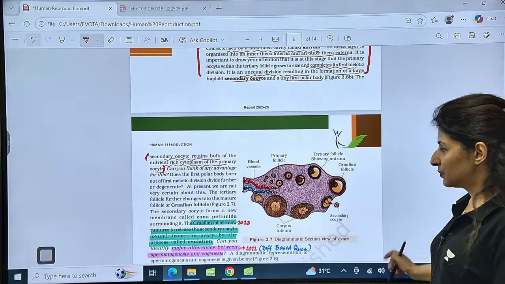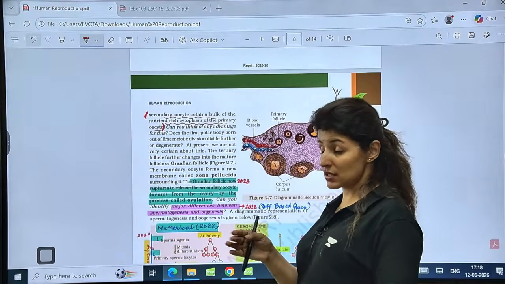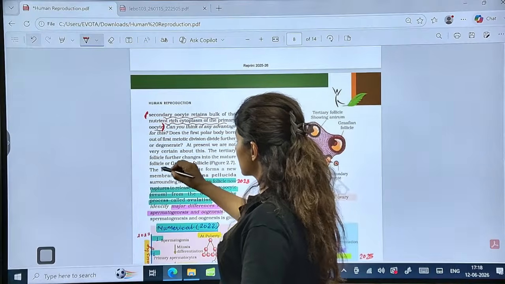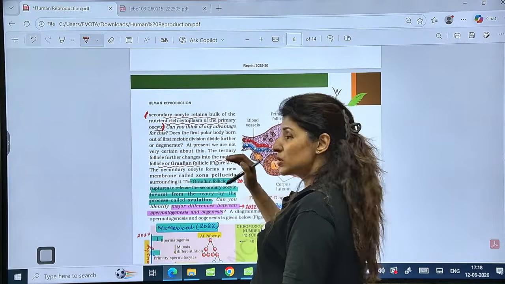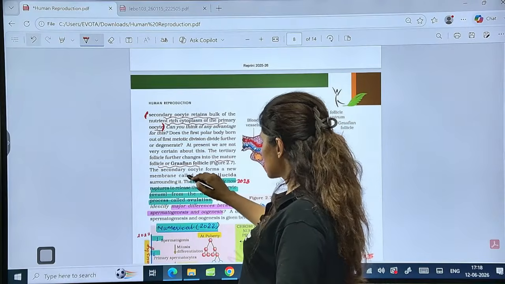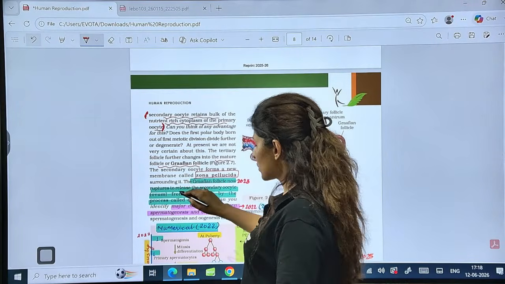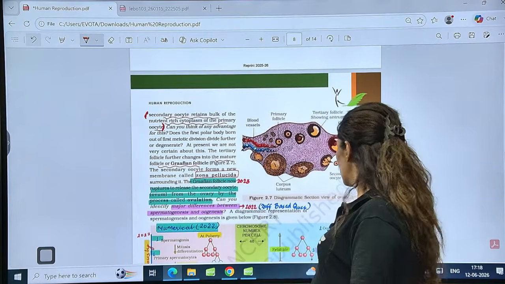Now after the first meiosis is done, that stage is known as the Graafian follicle or the mature follicle. Now when the secondary oocyte forms, it releases a membrane called zona pellucida. The Graafian follicle now ruptures to release the secondary oocyte from the ovary by the process called ovulation.